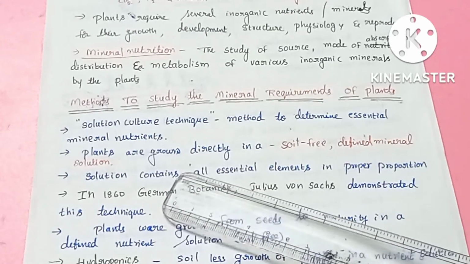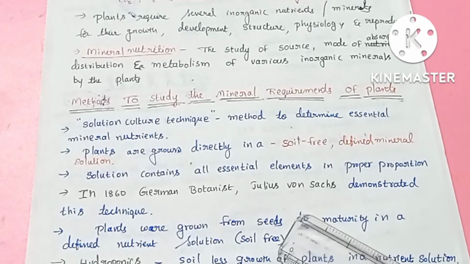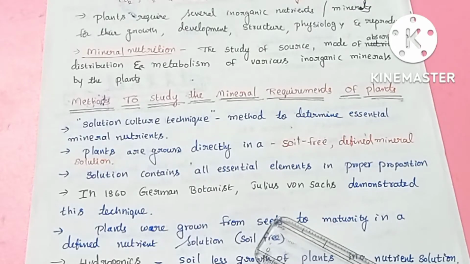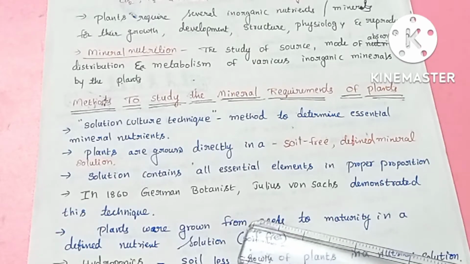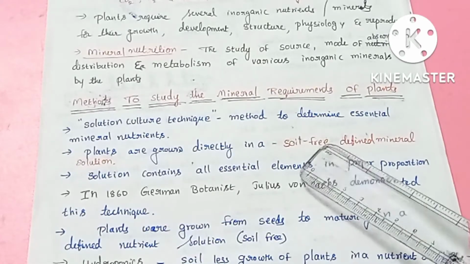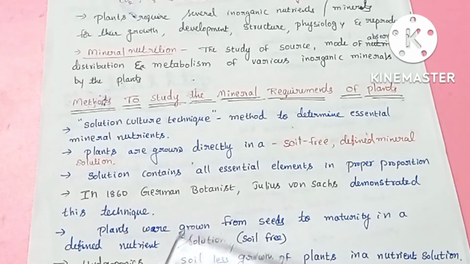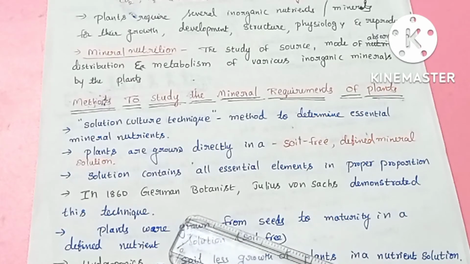What is meant by a defined mineral solution? The plant requires different minerals. We take some chemical substances, they are properly weighed, and the proper proportions of the minerals are mixed in pure water. That is called a mineral solution. By defined, we mean that the concentration of the various essential elements required for the growth of the plant is properly designed, and those mineral nutrients are added to the pure water.